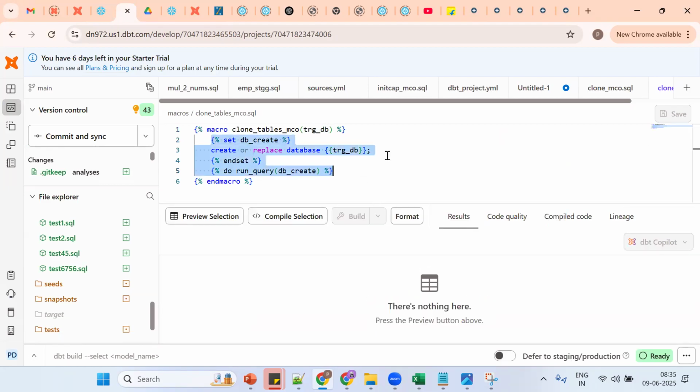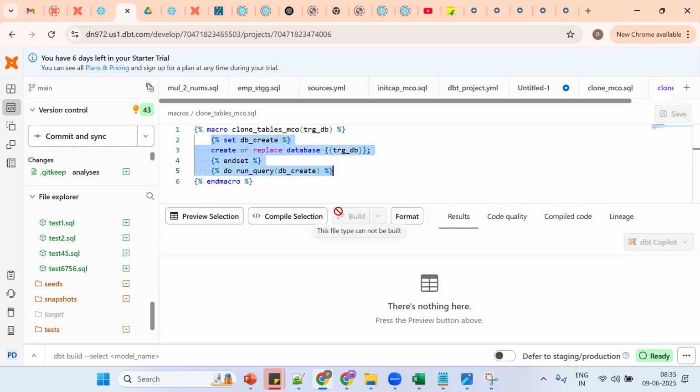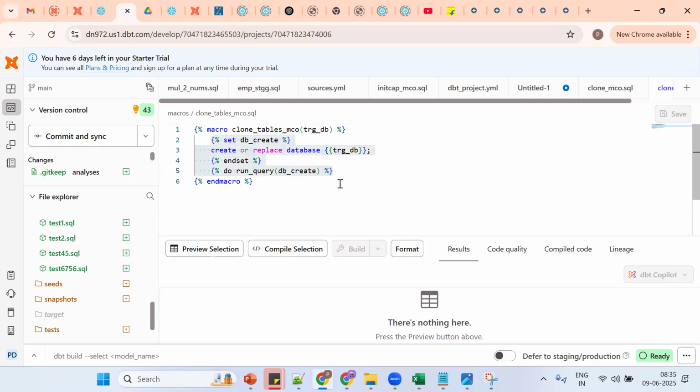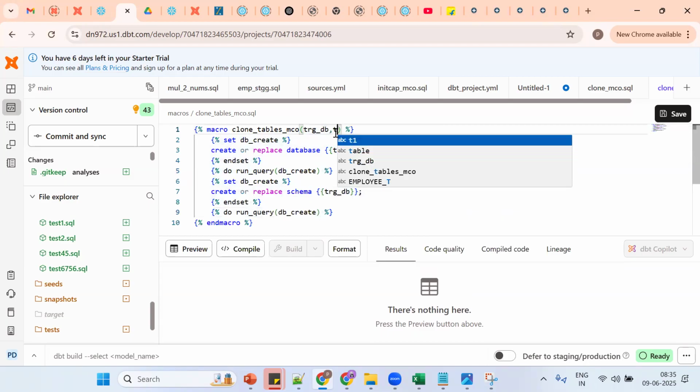We can put create or replace together, but for understanding purposes we need to put them separately. So this is one database, and this is one schema. Create or replace schema, so trgsc.